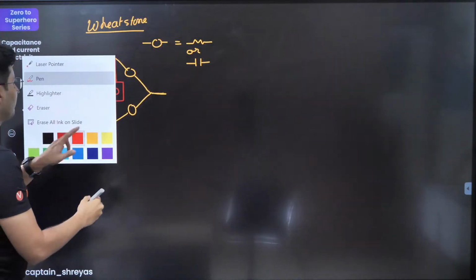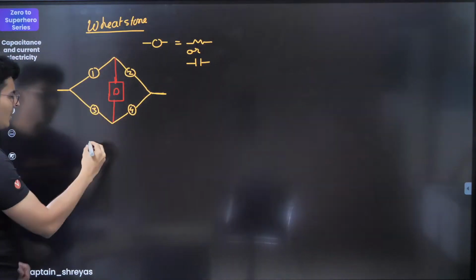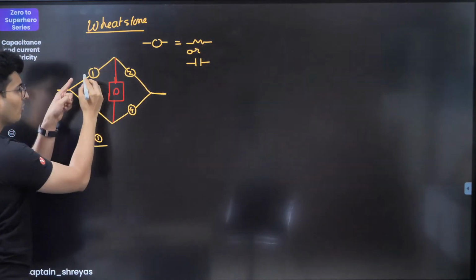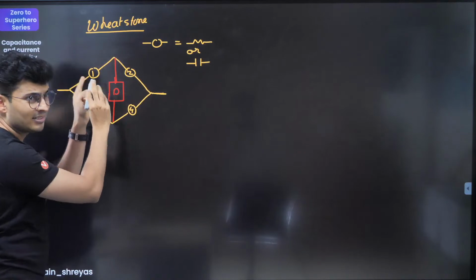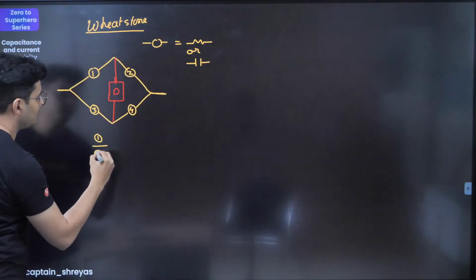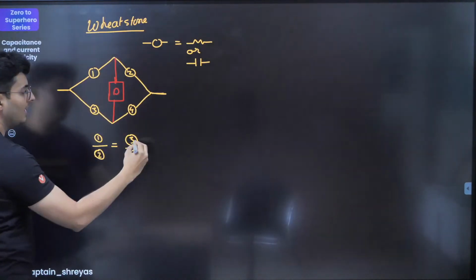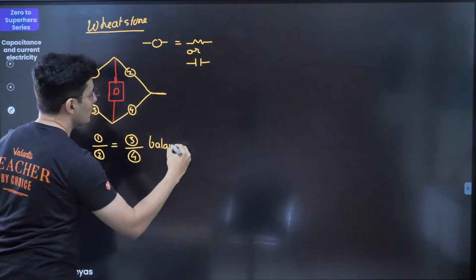If I label them, let's say this is 1, this is 2, this is 3, this is 4. If 1, whatever, capacitance by capacitance, resistance by resistance, it could be anything, 1 by 2 is equal to 3 by 4, then it is said to be a balanced Wheatstone bridge.